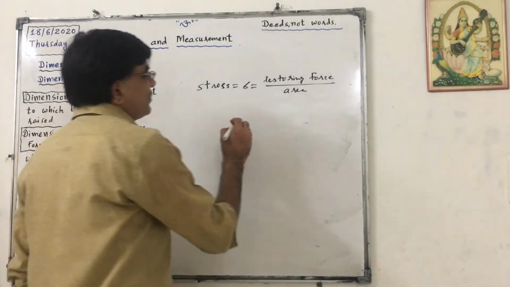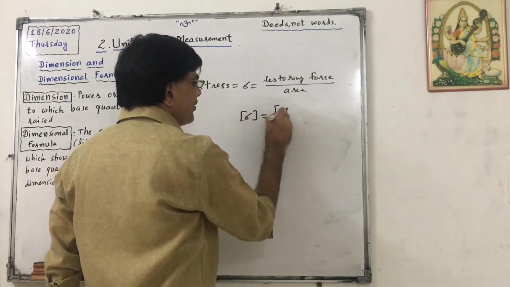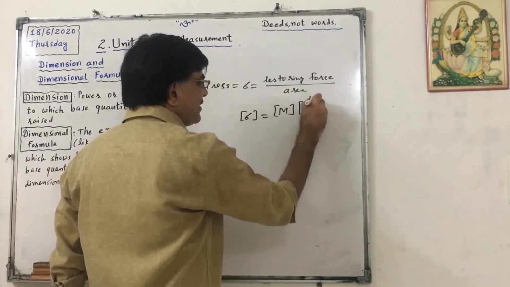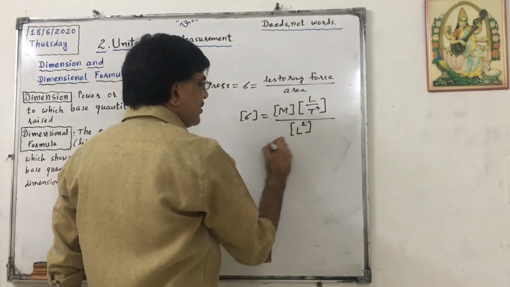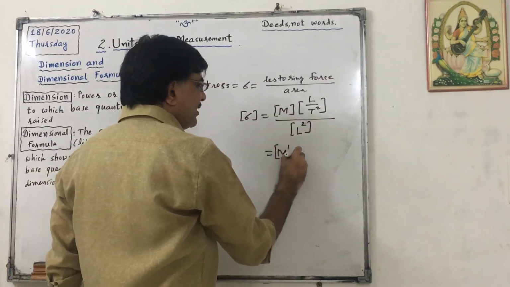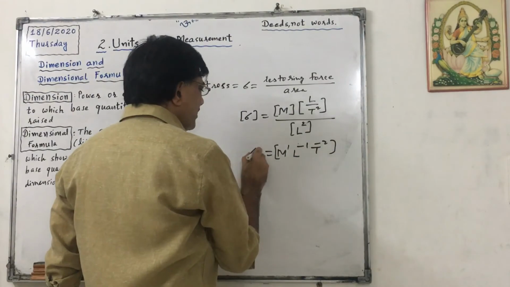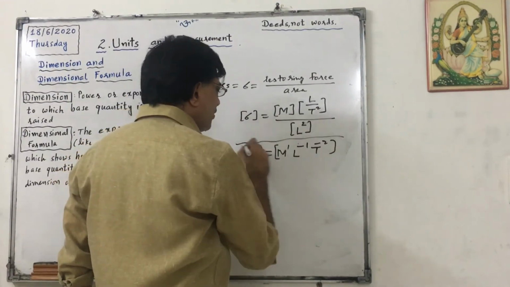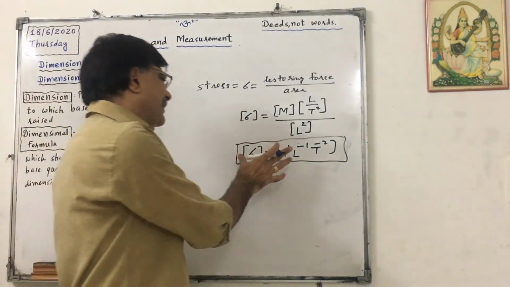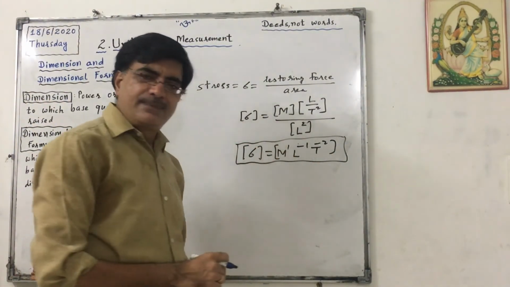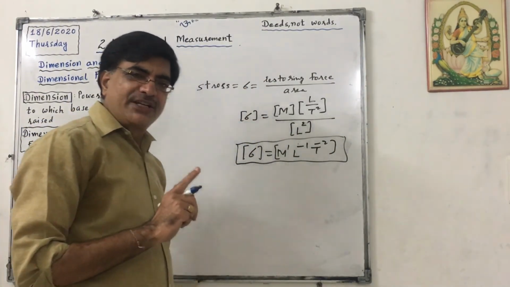Okay, so restoring force is one type of force. So mass into acceleration, mass is M and acceleration is L by T square, upon area is L square, so it will be M raised to 1, L raised to minus 1, T raised to minus 2. It is just like pressure, but it is a different quantity. Okay, so this is called the dimensional equation for stress. This is called DF of stress, M raised to 1, L raised to minus 1, T raised to minus 2.